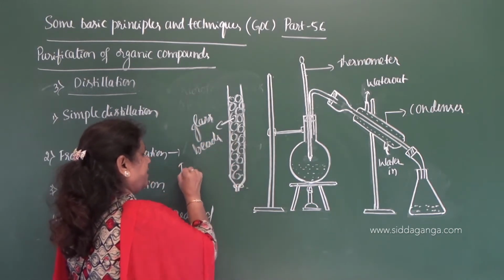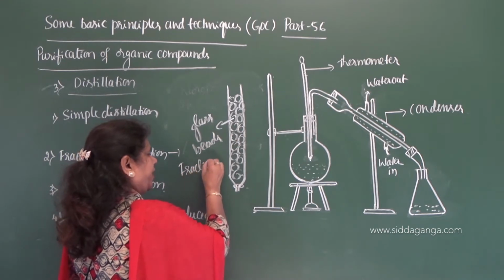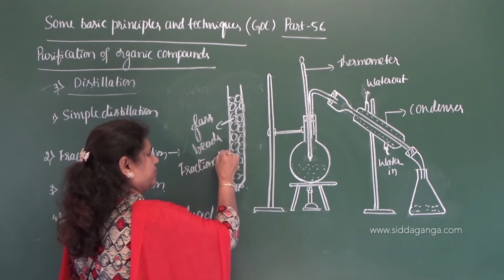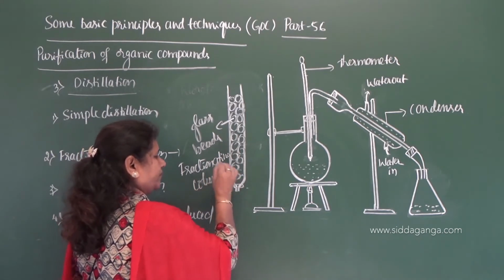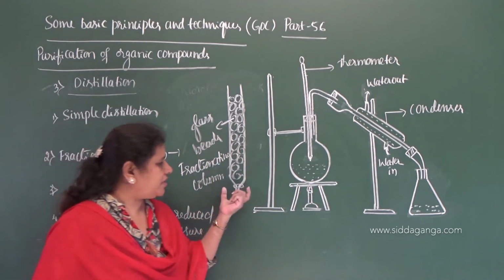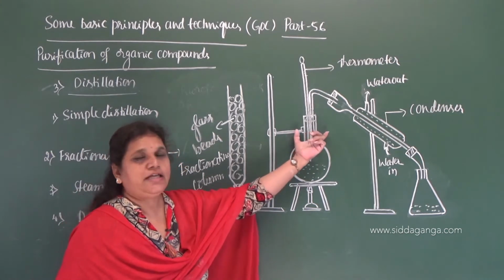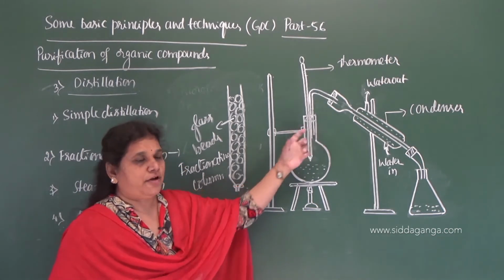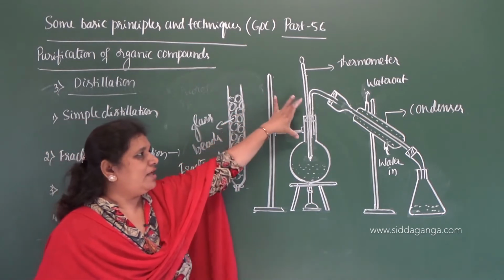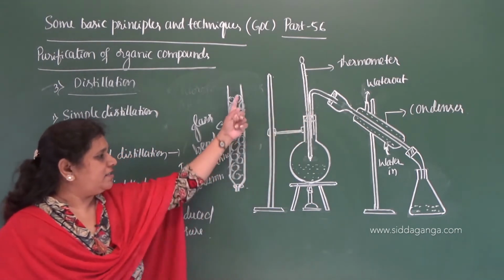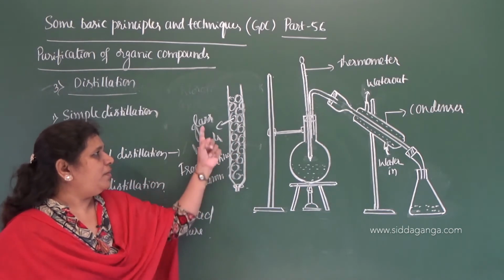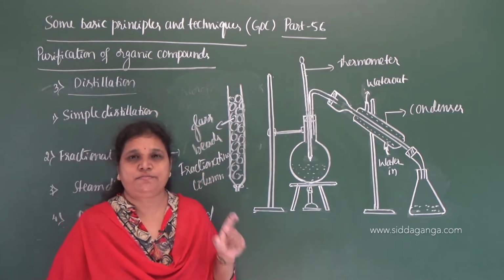Okay, and this is called fractionating column. So this fractionating column is fitted in this round bottom flask. We need to set up the fractionating column to this round bottom flask, and this is the fractionating column which is packed with glass beads.